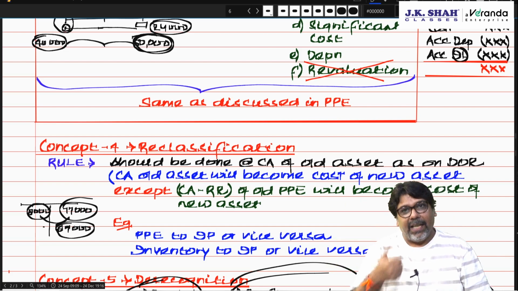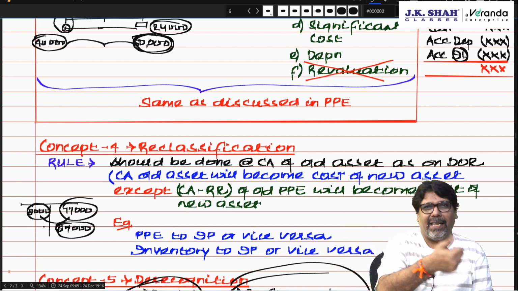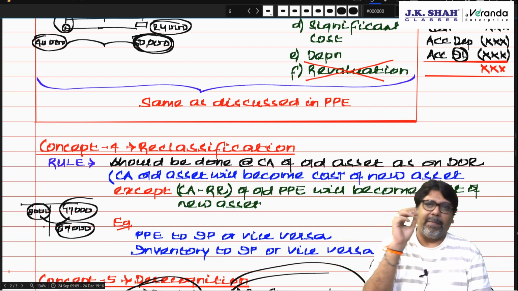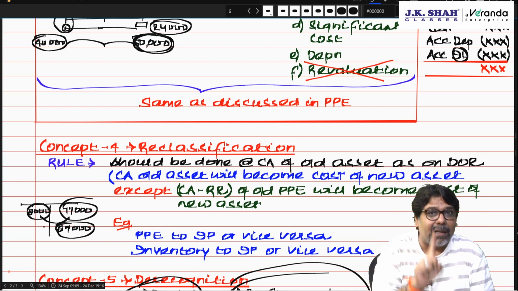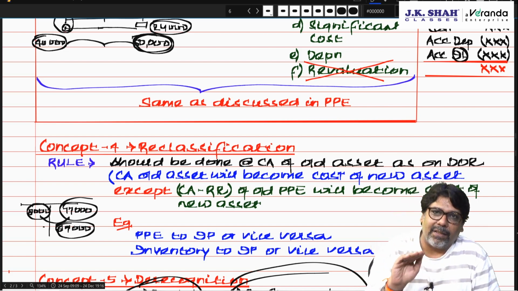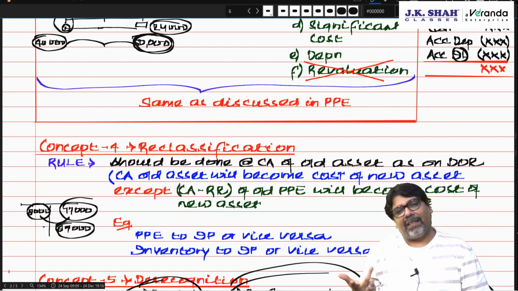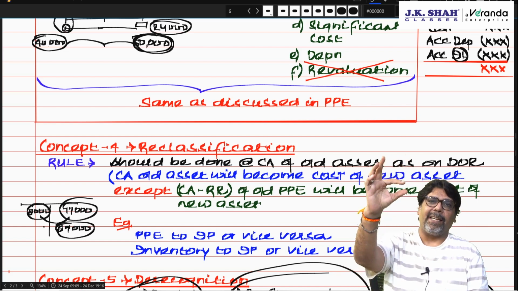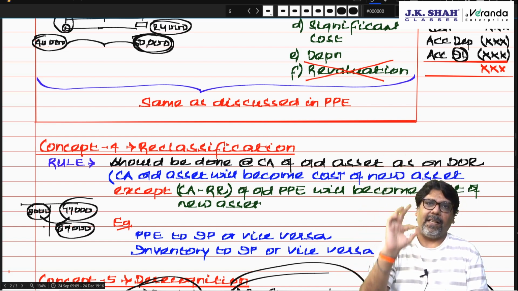Am I clear? Depreciation same as PPE, straight line method, WDV method, any method you can choose, but you do not have a revaluation model. Second, we discussed in balance sheet it will appear at cost, less depreciation, less impairment as usual. Correct?